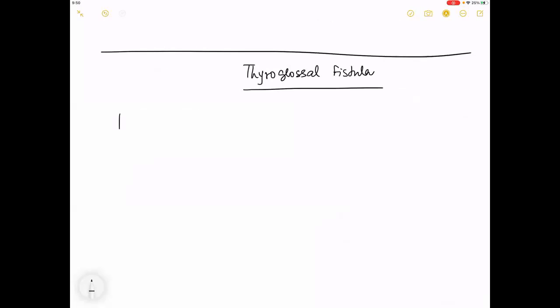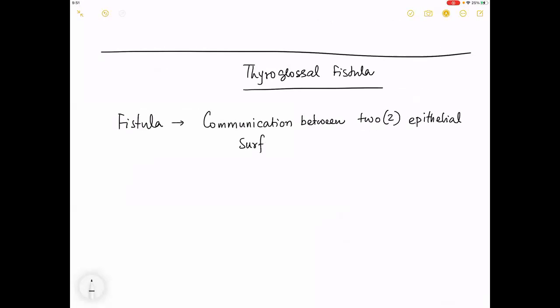The term fistula is defined as a communication between two epithelial surfaces, lined by granulation tissue or epithelium.